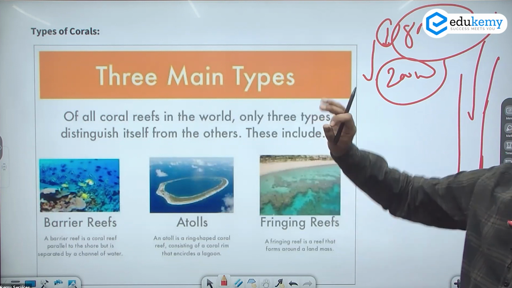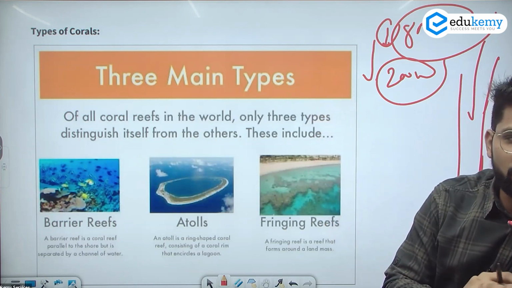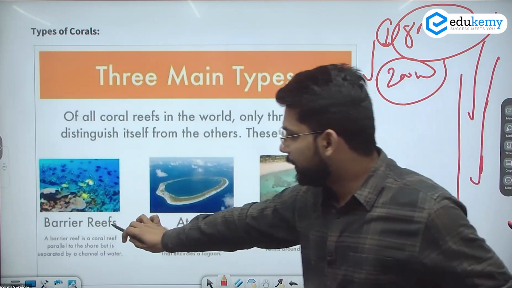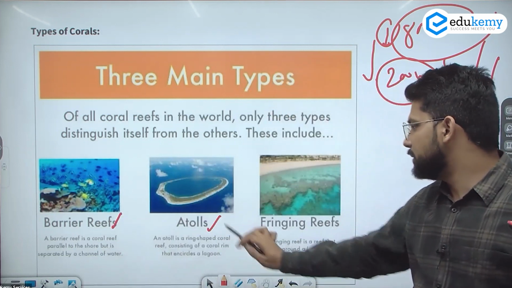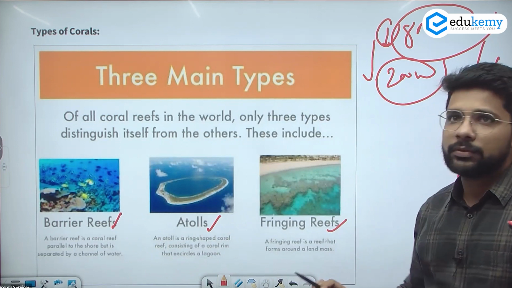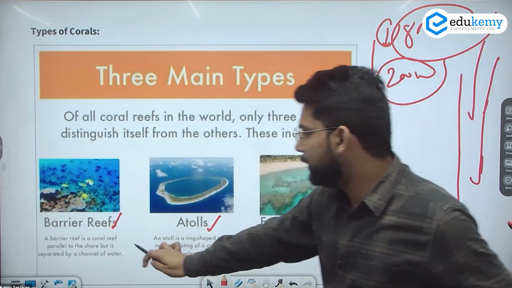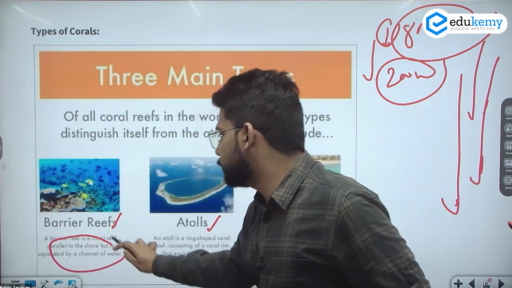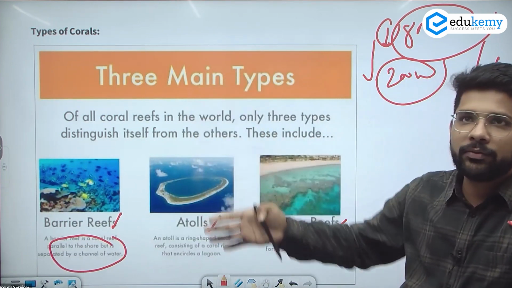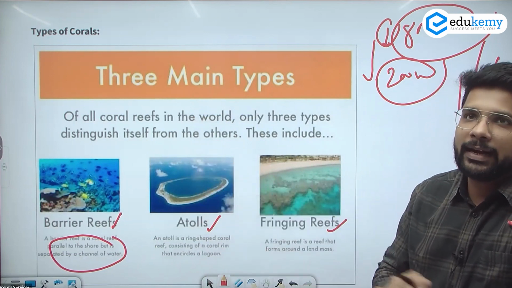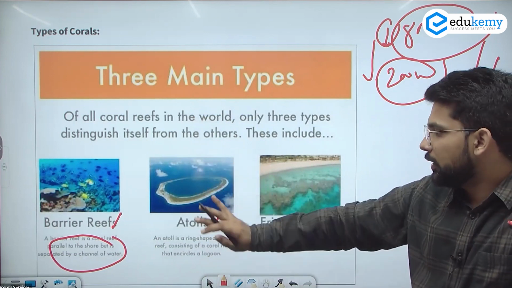Mainly 3 types of corals are studied in geography. One is the barrier reef, the second is atolls, and the third is fringing reefs. These depend on their shapes and where they are located. If they are located parallel to the shore, it is known as a barrier reef. The shore is there, and they work as a barrier, for example preventing damage in cases of high tides. These are known as barrier reefs.